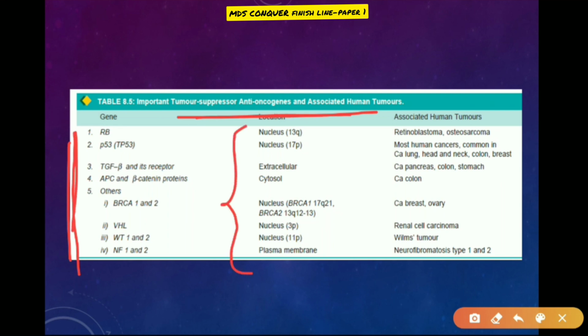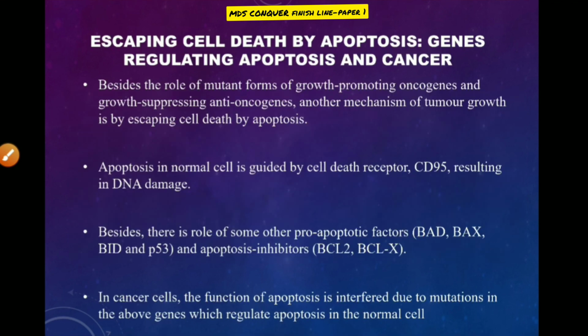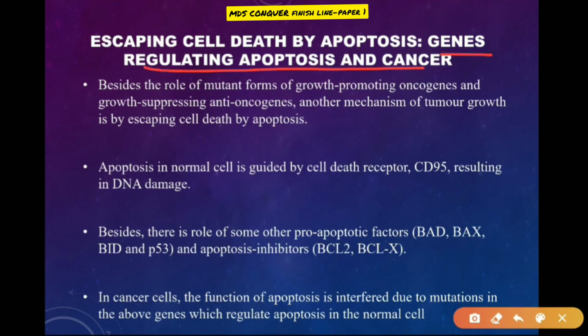At least you have to remember the names of these tumor oncogenes and the associated human tumors, and the genes that regulate apoptosis and cancer. So you have to remember these genes. These are the pro-apoptotic factors.